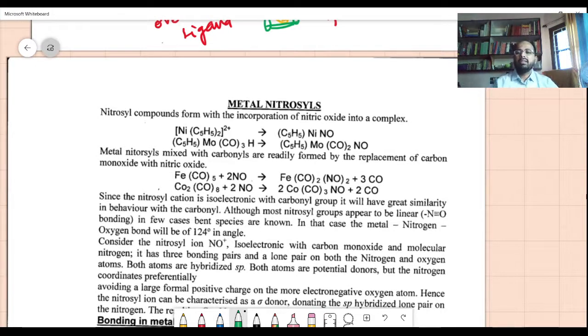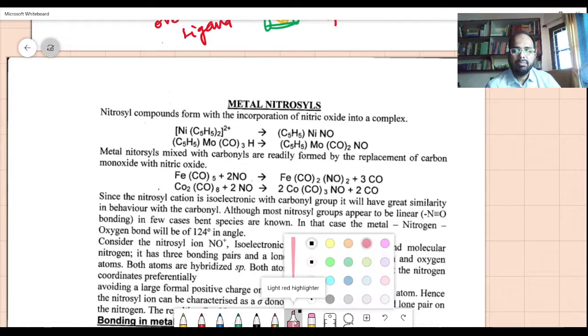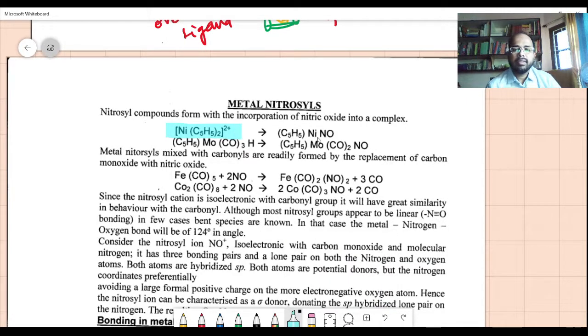So you can see the metal nitrosyls, the compound with the incorporation of nitric oxide is given below, where nickel C5H5 2 plus reacts with NO ligand to give the NO complex. Similarly, you have C5H5 molybdenum complex which reacts with another nitrosyl complex to give a complex.